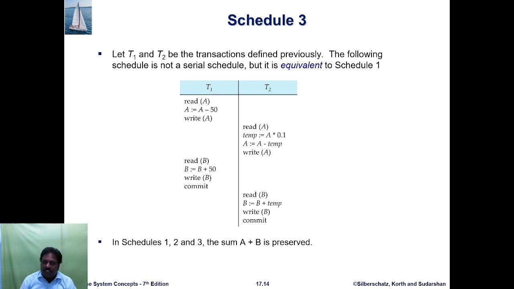Then the commit state means the transaction is successfully completed and the values are stored in the database or hard disk. Then read B, and B = B + temp means the 10% amount is added to B. Then write B writes the balance of the account. Then the commit status means the transaction is successful and the values are stored on the hard disk or database. So in schedules 1, 2 and 3, the sum A + B is preserved.